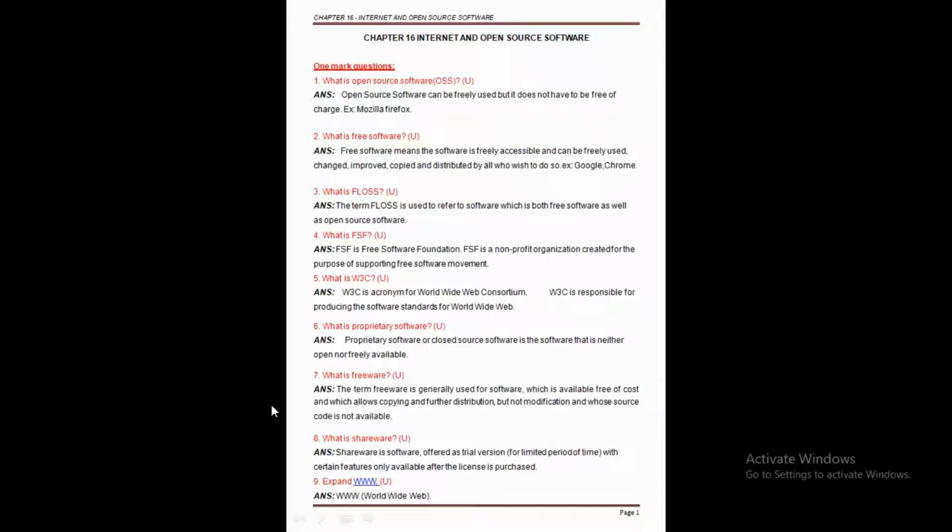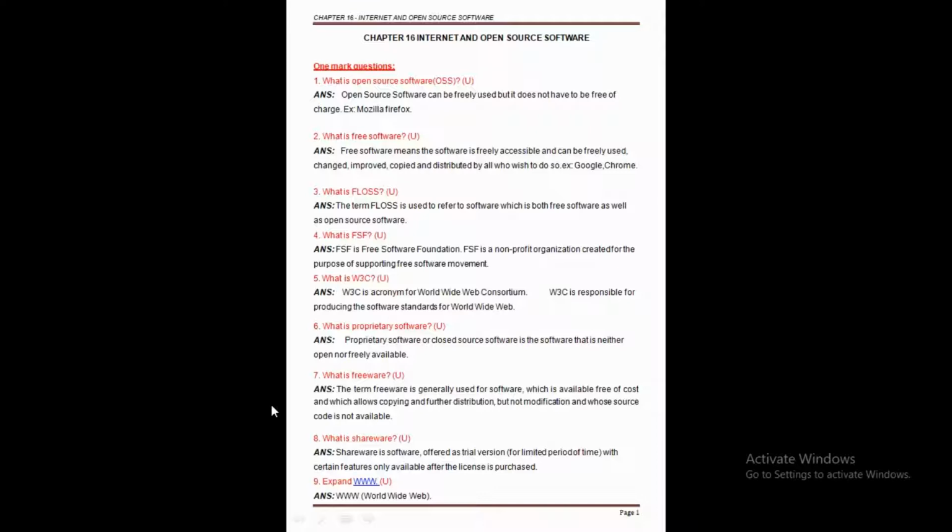Now the next question is what is W3C? The full form or acronym is the World Wide Web Consortium. The W3C is responsible for producing software standards.